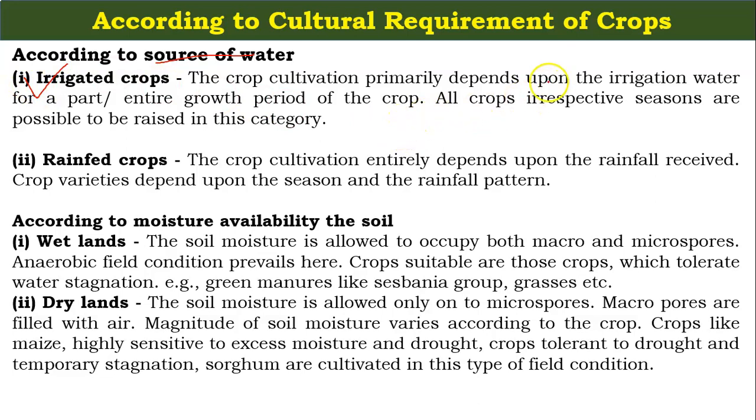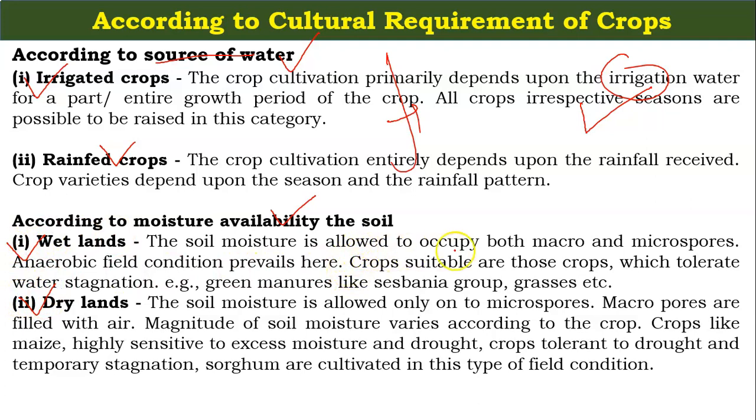require water in terms of irrigation for their growth, and the second are the rain-fed crops which require rain for their growth. So these are the two types of classification based upon the source of water. Now according to the moisture availability of the soil, there are wetlands and dry lands.